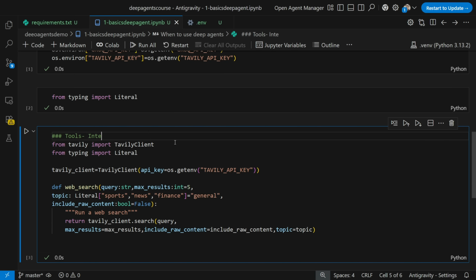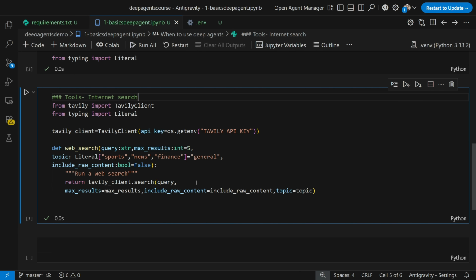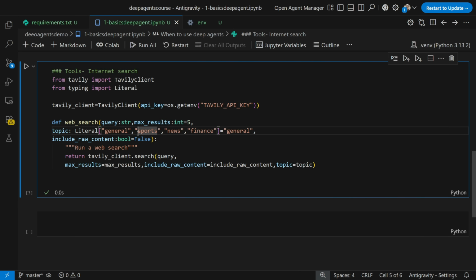Now you may be thinking, Krish, how did I decide the parameters and all? It's very simple. Whatever Tavily client requires, I saw the documentation page and understood, okay, these are the parameters that are required. I can give how many literals I want. Literals basically means what categories of news I specifically want from that internet search, something like that. Okay, so I'll be executing this.